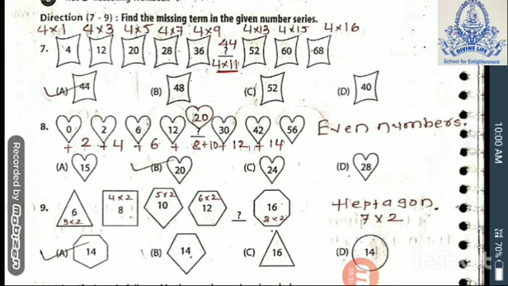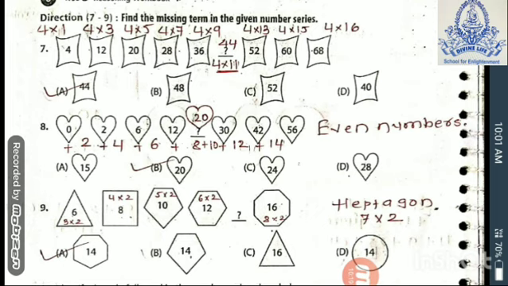Ninth question. See the shapes are given. First of all triangle, then square, then pentagon, then hexagon. After hexagon, heptagon comes, right? But observe the shapes. In the shapes, they are giving numbers. Means you know the heptagon will come, but how much number will come, that I will tell you. In a triangle they are giving 6. Triangle has 3 sides, multiplied by 2. 3 2s are 6. Square has 4 sides. 4 multiplied by 2. Means multiply with 2 you have to do, with the number of sides of the shape.